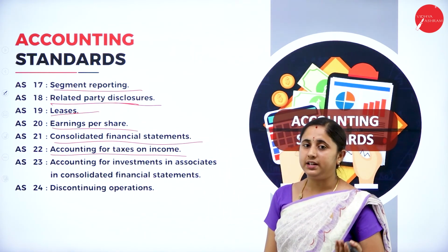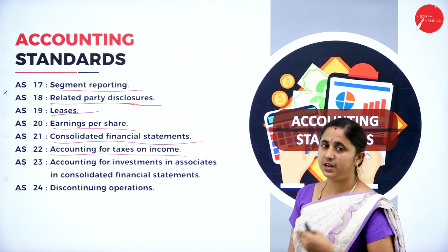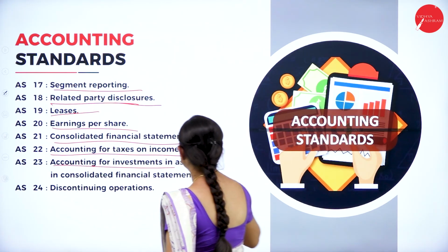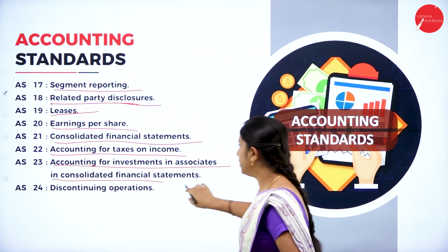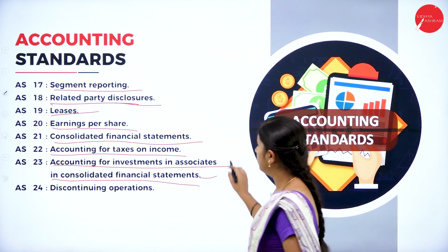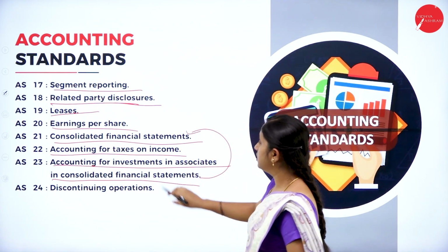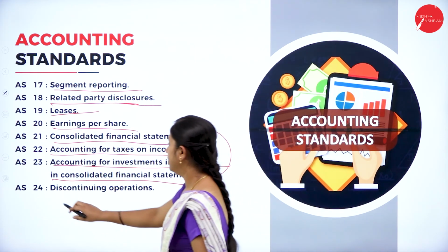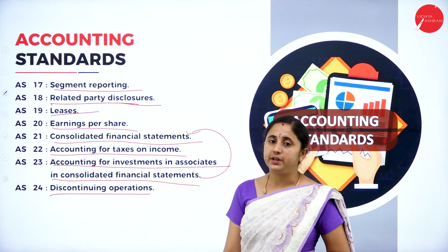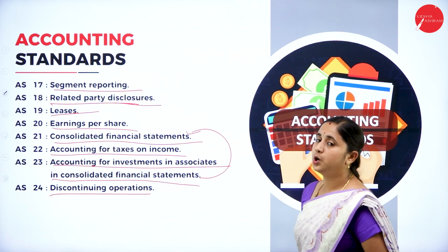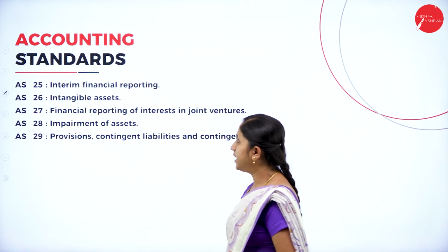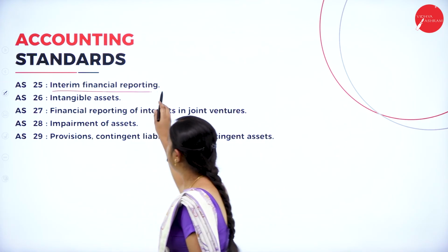Accounting for investment in associates in consolidated financial statements. Here in consolidated statements, the accounting for investment. Then AS24, discontinuing operations. For all this, you have a set of rules and regulations. Then AS25, interim financial reporting.